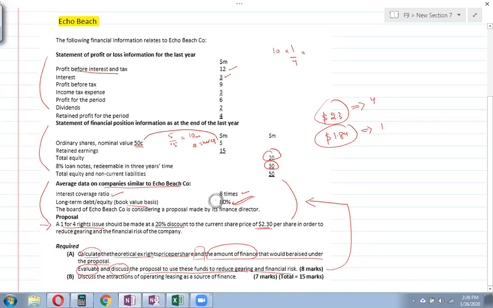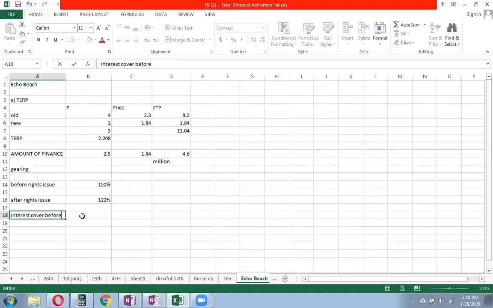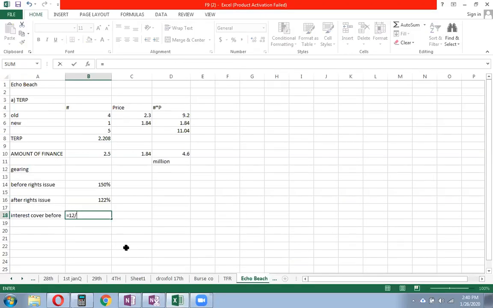So we are going to find the interest coverage before rights issue and after rights issue. So interest cover before rights issue. Formula for interest coverage is PBIT divided by interest. PBIT as per the question is 12 and interest is 3. So it's 4 times. Before the rights issue, it is 4 times, right? So interest cover after, right? Now interest cover after, right?